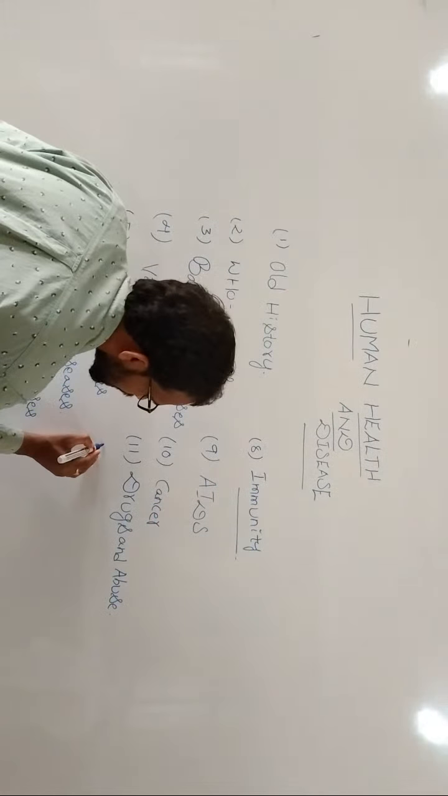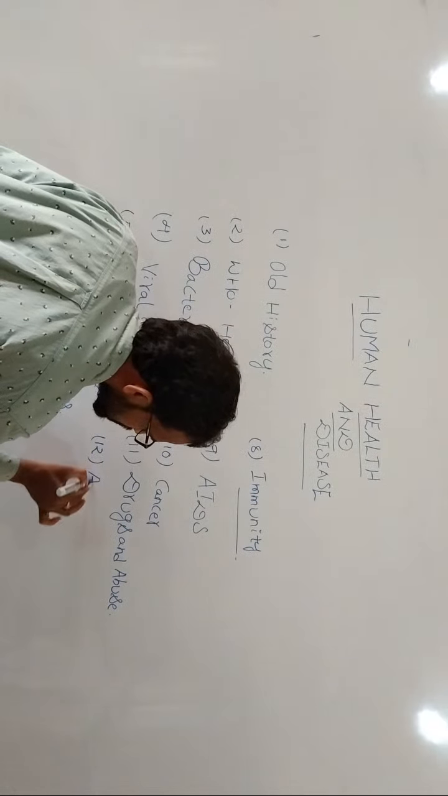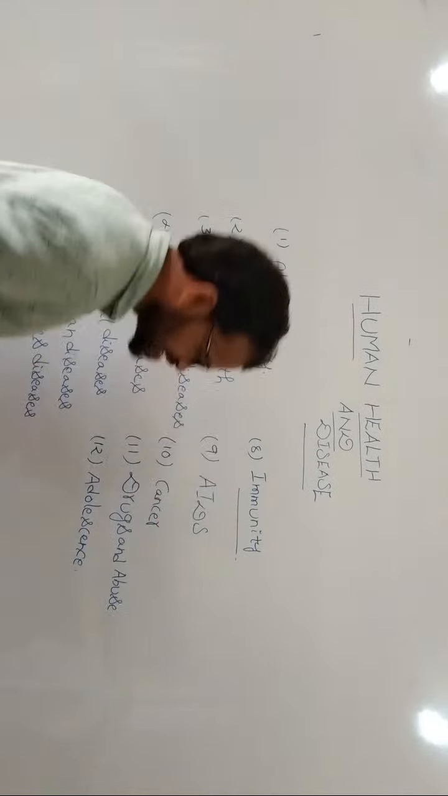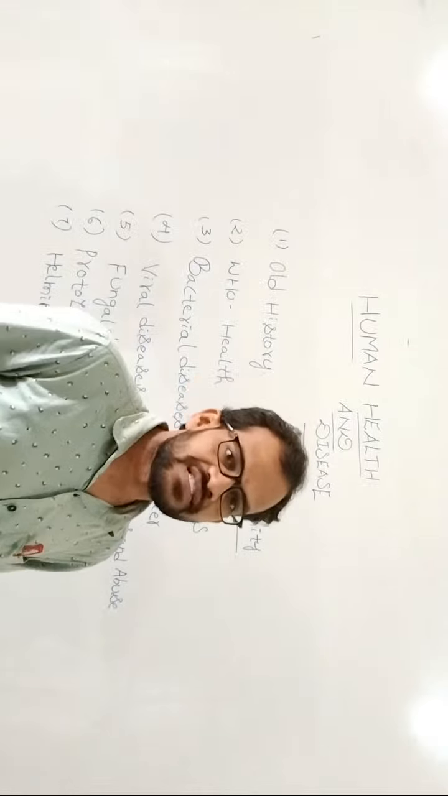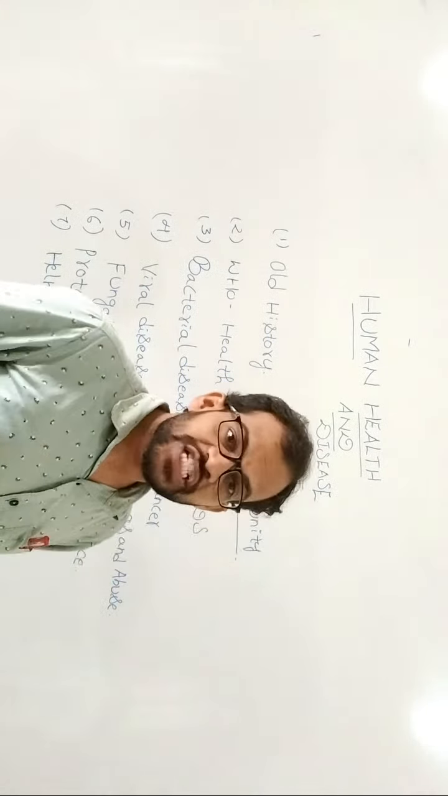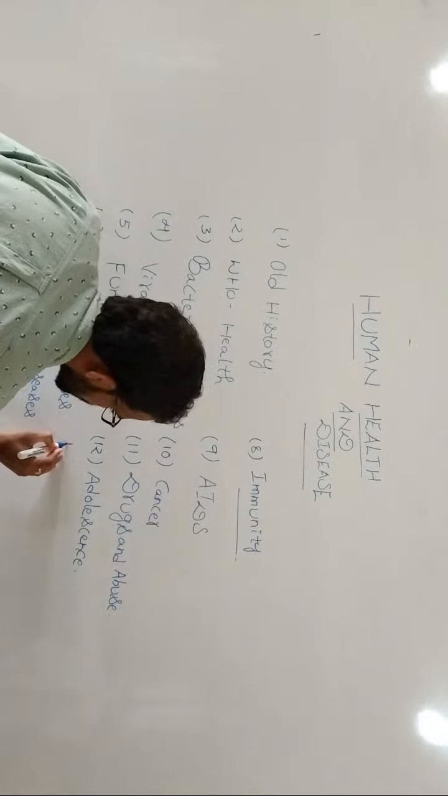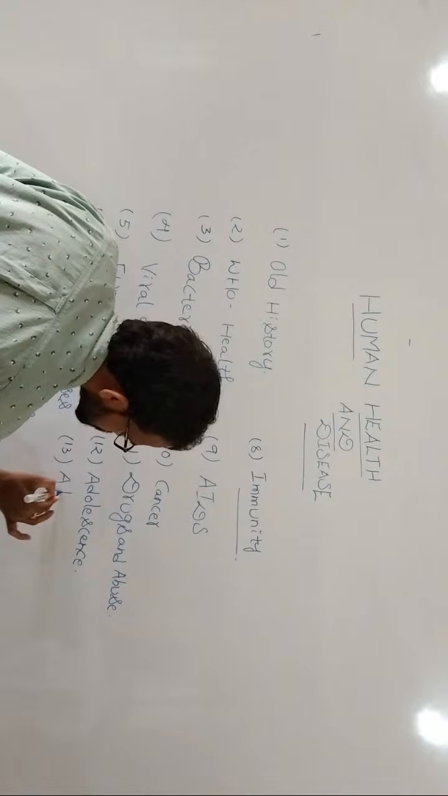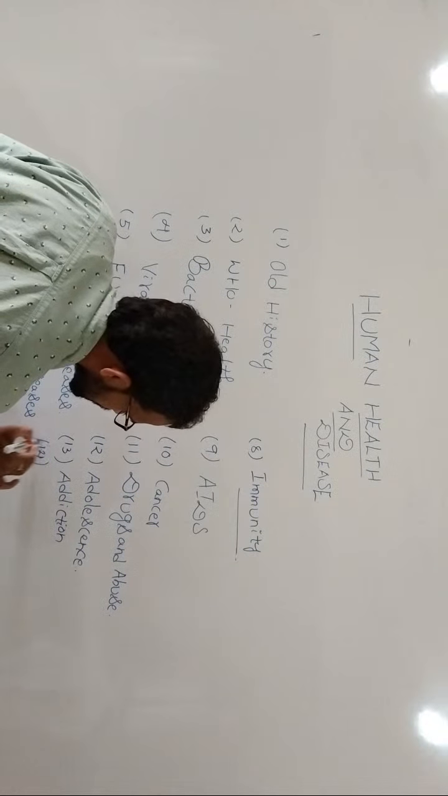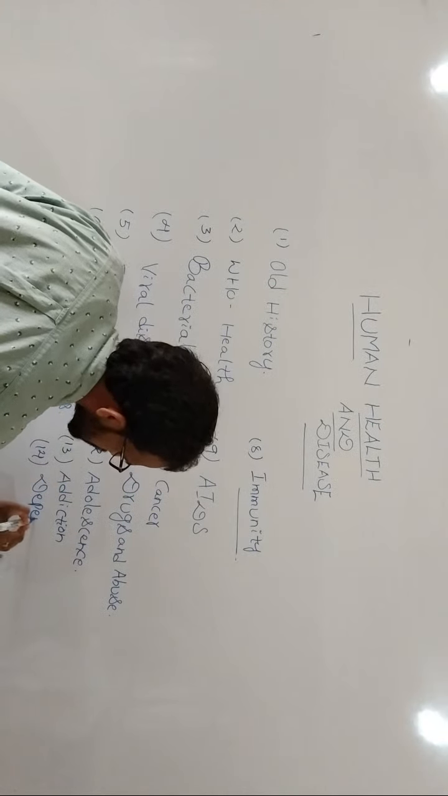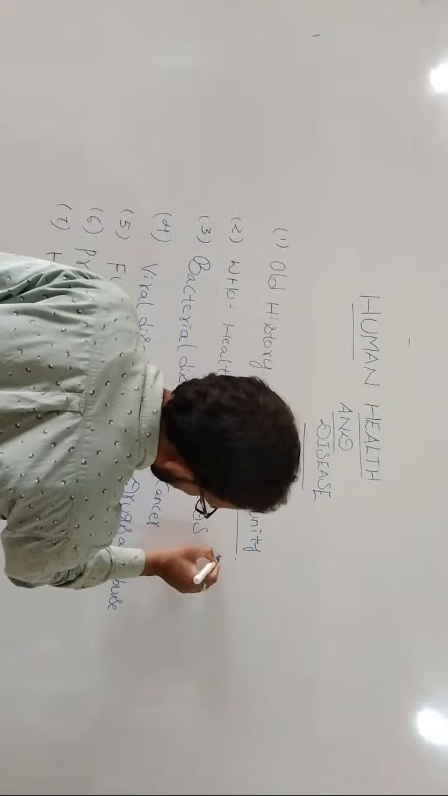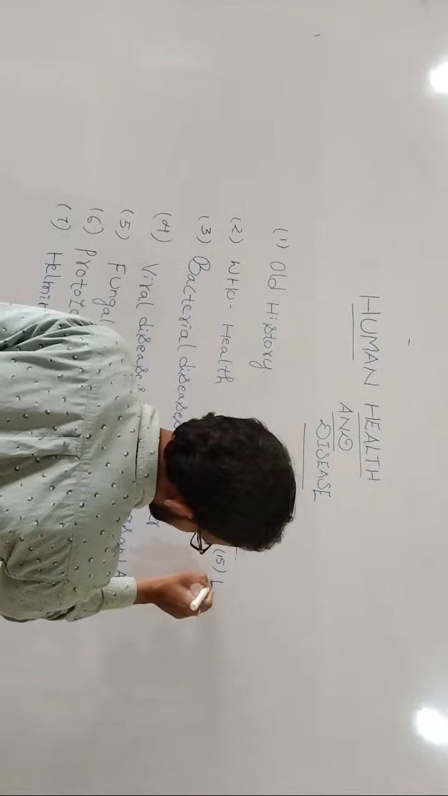After that, adolescence. What is the age of adolescence? What is the age range of adolescence? Introduction of adolescence. Next one, addiction. Next one, dependence. After that, preventive measures.